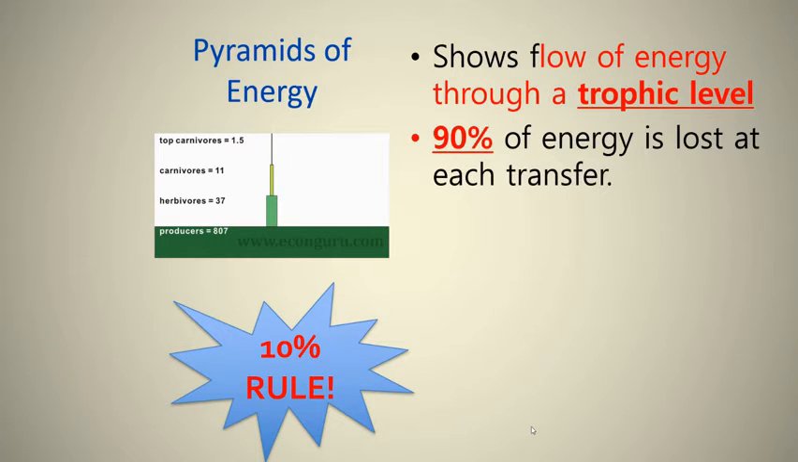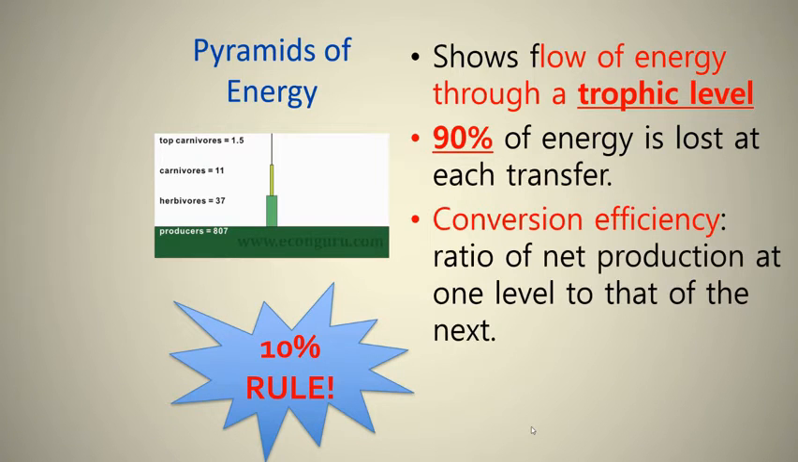At each transfer point, from the producers to the herbivores, 90% of the energy is lost. From the herbivores to the carnivores, another 90%. So you can see why there are so few carnivores, and especially so few top carnivores, for the amount of producers that are there, because every time you're losing 90% of the energy. By the time you get up to the carnivores, you've only got about 1/1000th of the energy that was present at the bottom of the energy pyramid. We could calculate a conversion efficiency, but generally it's going to be around 10%.